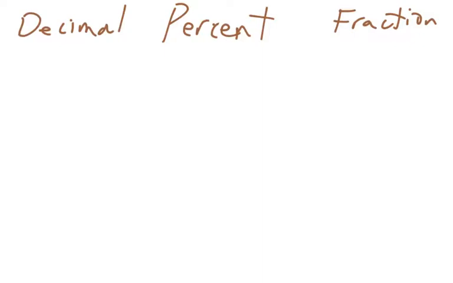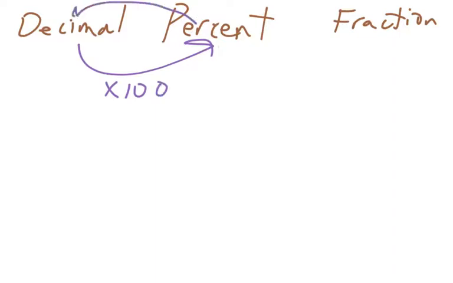In order to convert from a decimal to a percent, it's very, very easy. All you have to do is multiply by 100. And if you're converting from a percent to a decimal, going this way, all you have to do is divide by 100. I would definitely write those down. The arrow tells you which way you're going. Again, for a percent to a decimal, we divide by 100. If we're going from a decimal to a percent, you multiply by 100. Let me show you.